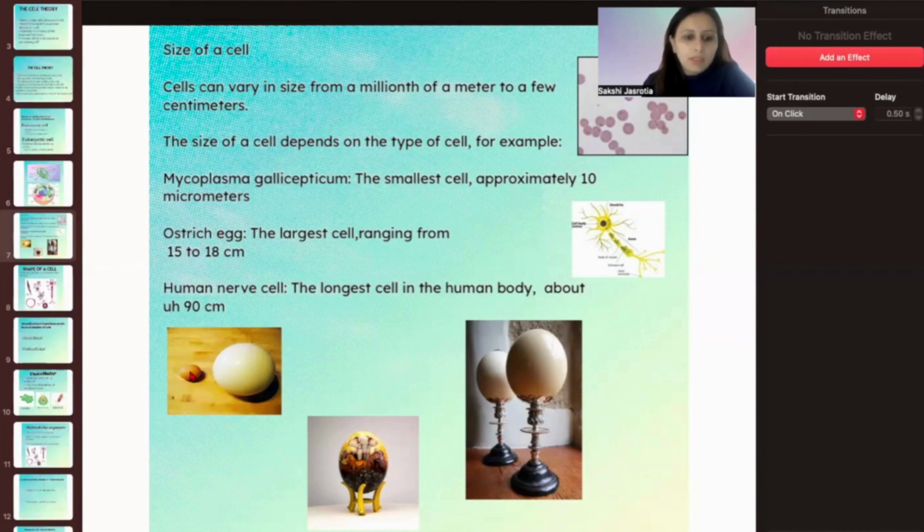This is the hen egg that we see in our homes and around. And this is the ostrich. So we can clearly see this size difference here. So this is also a single cell. So it is the largest cell known to us. And the longest is the human nerve cell, which is shown here in the diagram. As you can see, its length goes up to 90 centimeters. So you can imagine it is pretty long.